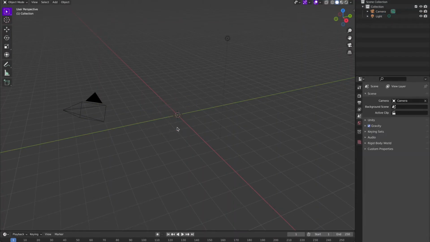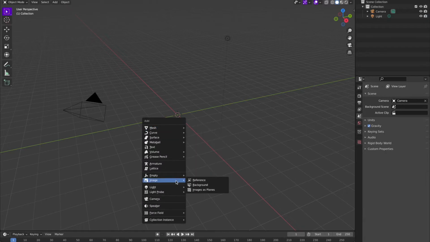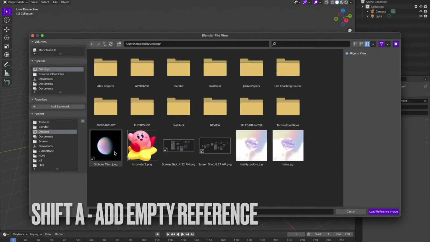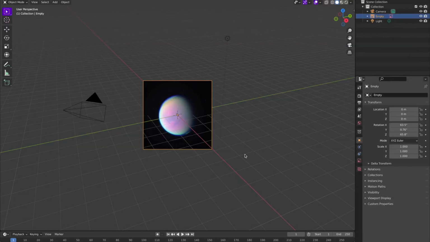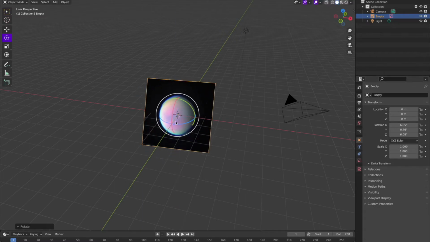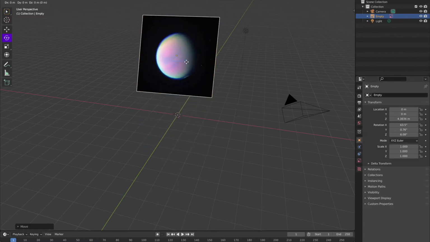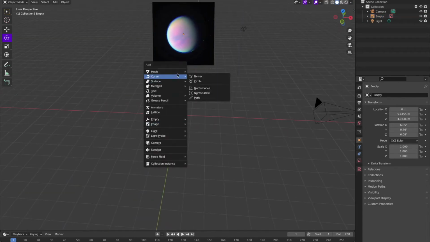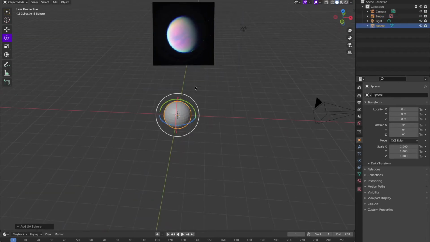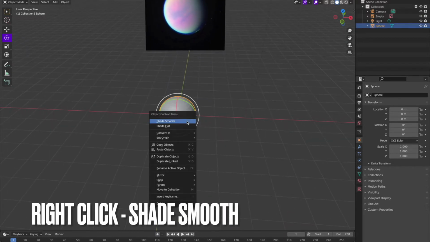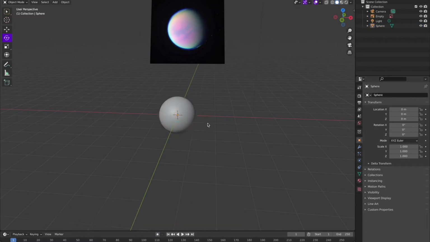So we're gonna start by getting rid of that default cube and adding in an empty reference. I saw this picture and I thought, oh my gosh, I have to try to do this in Blender. And even though it didn't come out looking like this pretty much at all, it was still a really good starting point. So obviously you want to add in a UV sphere to mimic the shape of that space object and to shade it smooth.